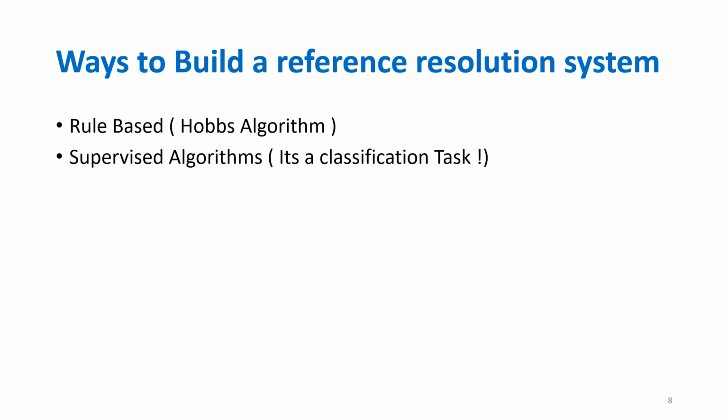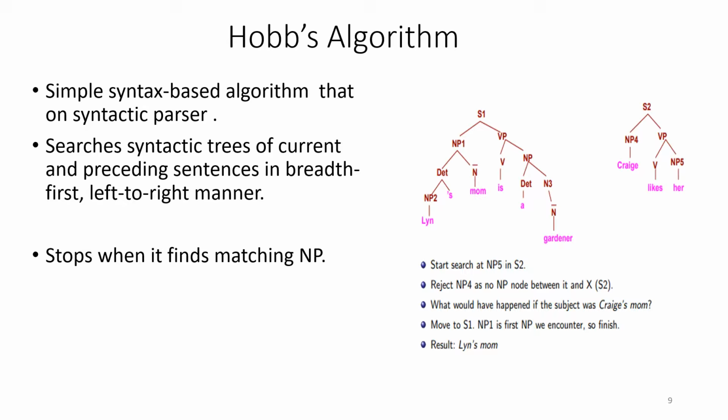Each noun phrase, each reference, we can think of as a class, and then we can build classification algorithms to identify the referring expressions. The Hobbes algorithm is based on extensive rules, and it taps the information out of the syntactic parser. It has so many handwritten rules. We'll not go in depth into the rules present in the Hobbes algorithm, but we'll understand through this example how it actually works.